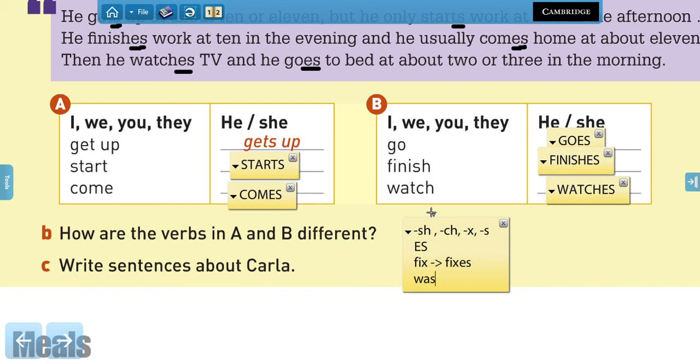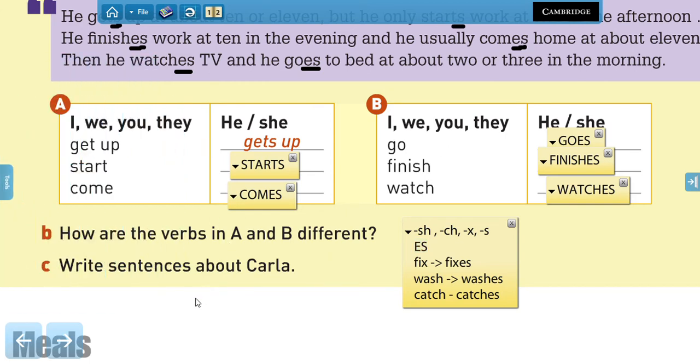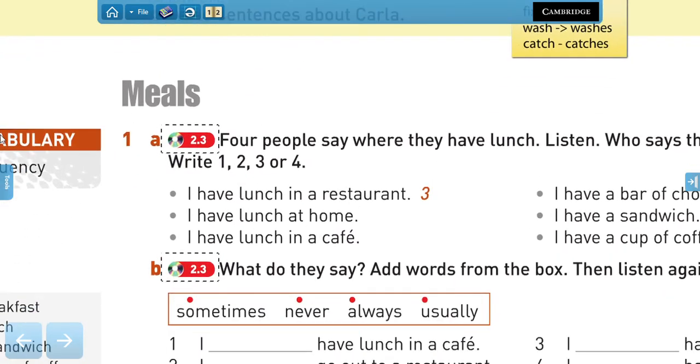We have the verb wash and we have washes. Yes? We have the verb catch and we say catches. Yes? So there you can identify the change. We're going to be practicing with more exercises on our virtual classroom. Okay? So let's move on.